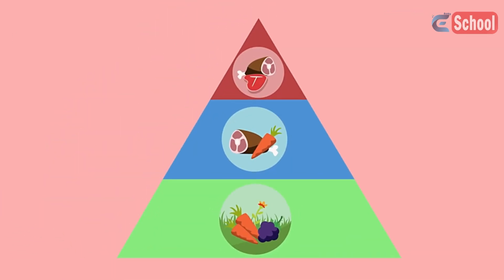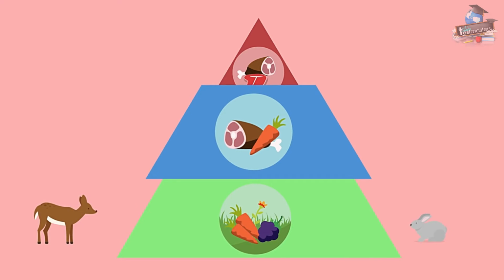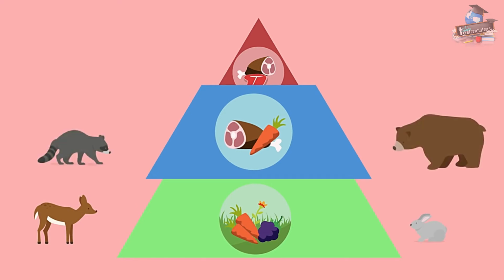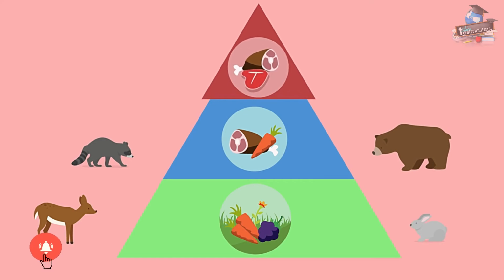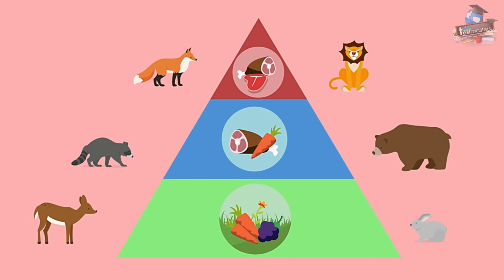A trophic level is how scientists classify animals based on their food preferences. At the lowest trophic level are the herbivores, those animals that primarily eat plants. In the next highest trophic level are the animals that eat the herbivores as well as some plants, known as omnivores. The highest trophic level is the carnivore, and is represented by animals such as wolves, lions, and eagles. Each of these trophic levels interacts with the other either directly or indirectly.